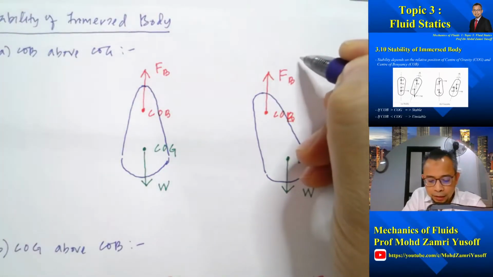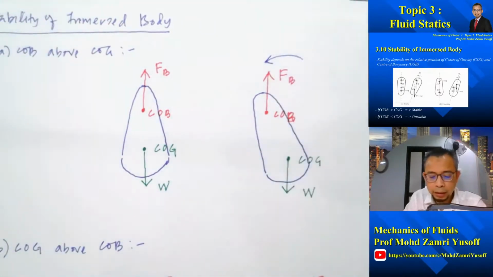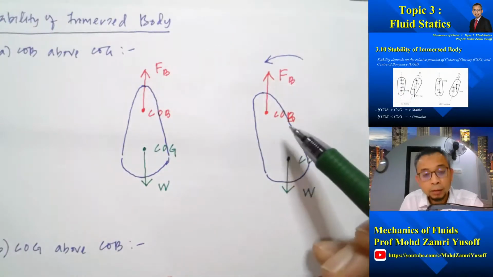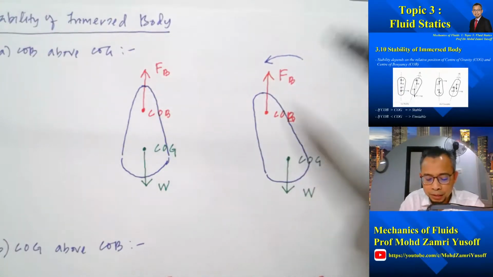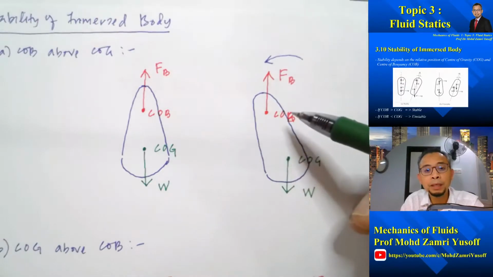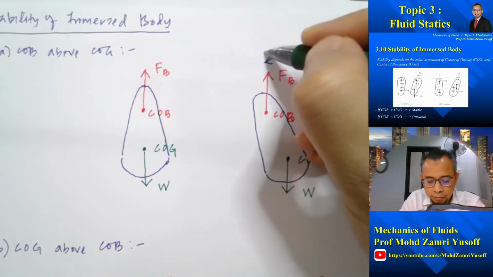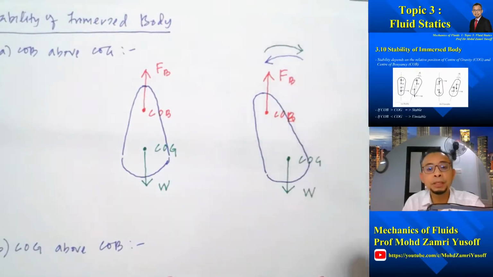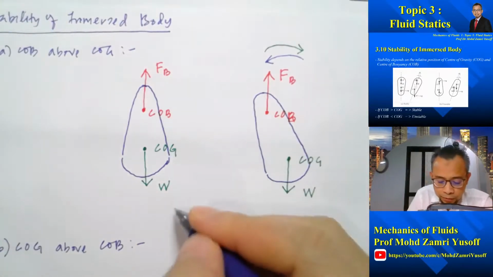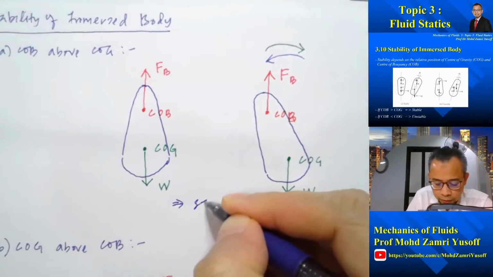We actually create an anti-clockwise movement. When we disturb the body, there will be a movement created in these directions, which is trying to correct the positions of the body to its original positions. And because of this, the body will be stable. So this one will be stable.